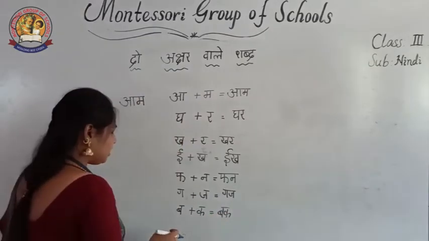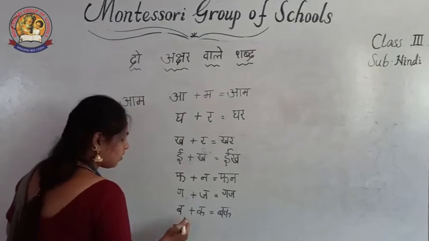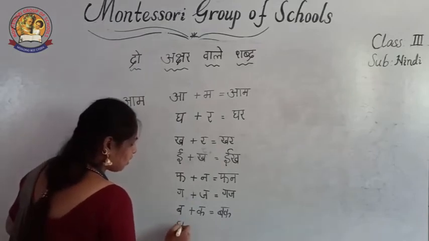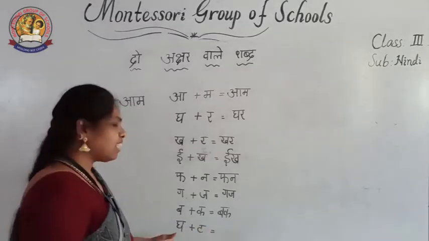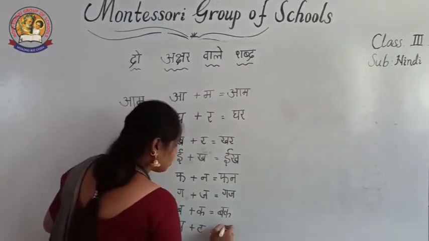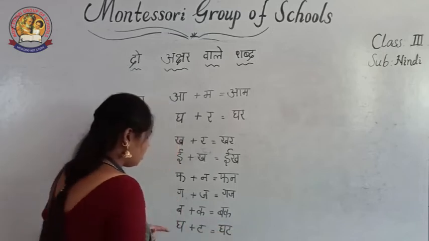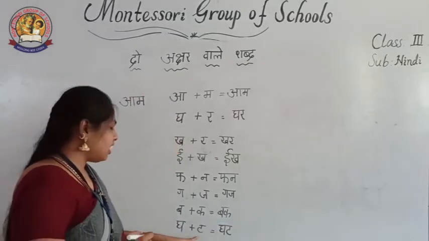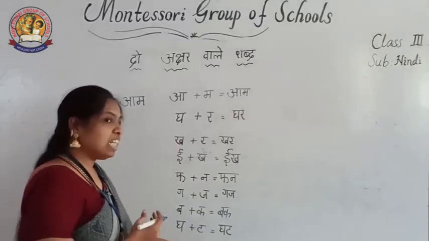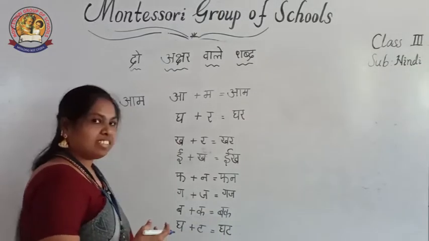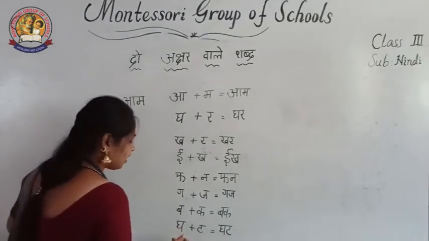Okay. The next, Gha plus Ta. Ghat. Ghat means pot. See, here Mahapranakshar and here Alpapranakshar. Mahapran and Alpapran. Gha, Ta. Ghat. Ghat means pot.